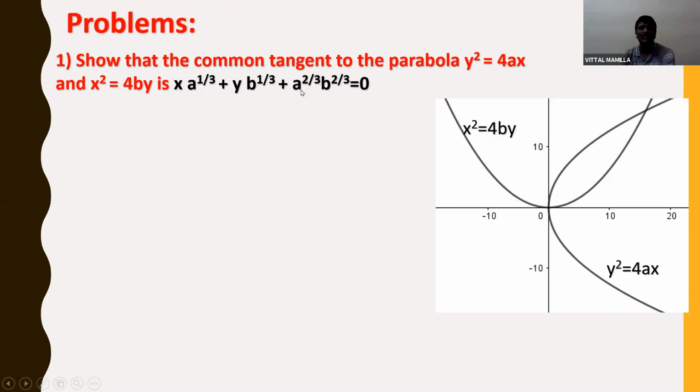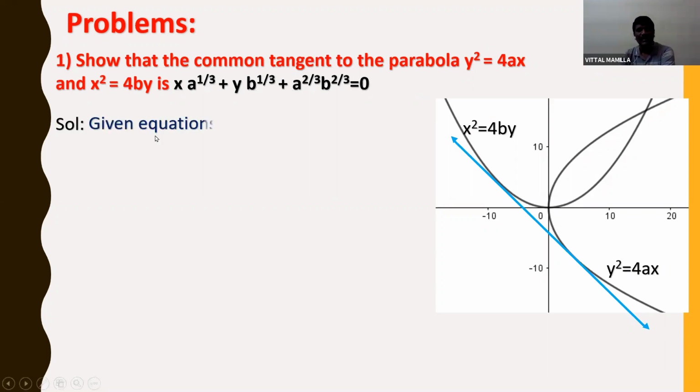We need to show that the common tangent is x into a power 1 by 3 plus y into b power 1 by 3 plus a power 2 by 3 into b power 2 by 3 is equal to 0. This is the common tangent which is touching x square is equal to 4by and also touching y square is equal to 4ax. Now I need to find out the equation of this.